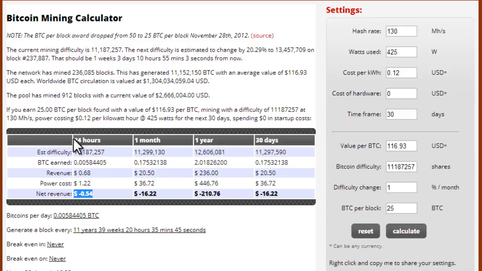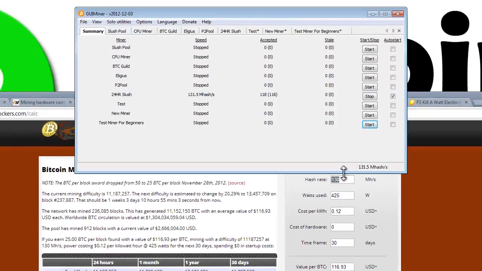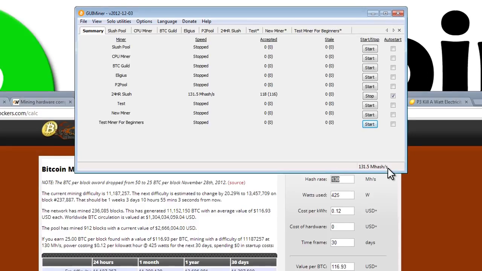So in 30 days, 1 month, I'm going to lose $16 because I'm going to have to pay $36 in electricity bill. This will give you an idea of whether you're going to make any money or not. Then the question is, what do I have to do in order to make money? The answer is your mega hashes per second, this number here, needs to be higher. You need to make more Bitcoin than it costs to run your computer.